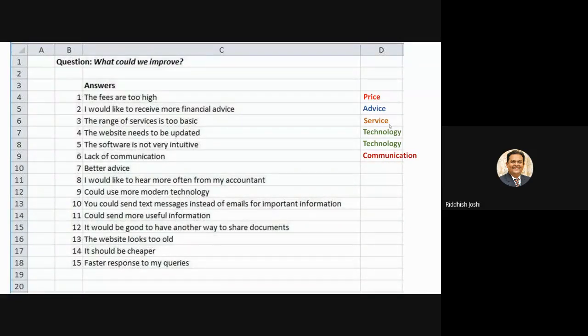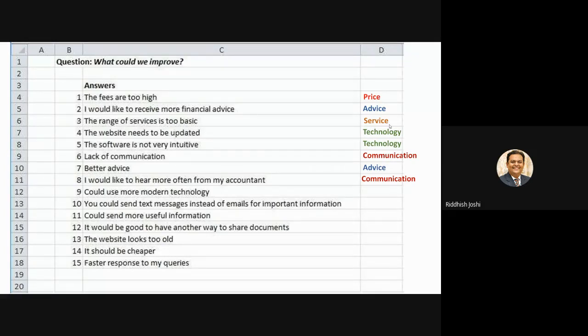Now again, number 7, better advice. Now, advice I can see in option number 2. This is similar to that, so I can add this into advice. So definitely I can mark it as advice. So now I have two answers in advice. I would like to hear more often from my accountant. Something with respect to communication, that he would like to have more communication from our side. So I can categorize it under communication.